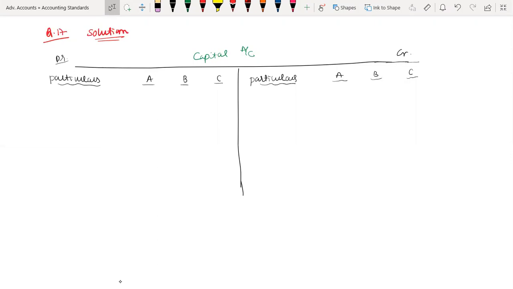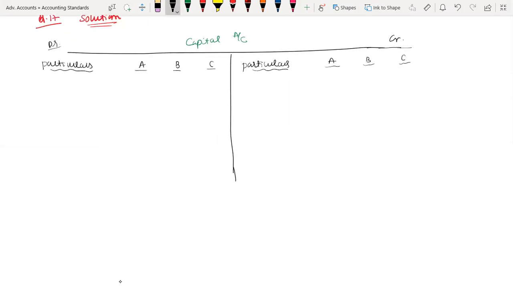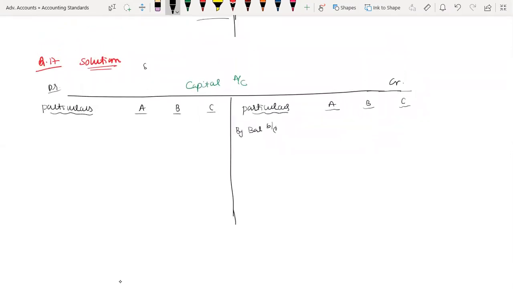Next, to start with, since it is a capital account, my dear friends, first comes balance brought down. Directly we are doing step number 5, because for the purpose of Section 37 application, I require the capital balance as on that date.